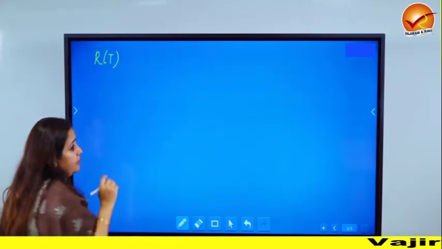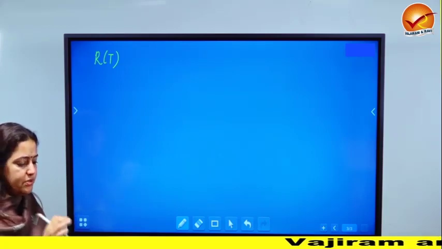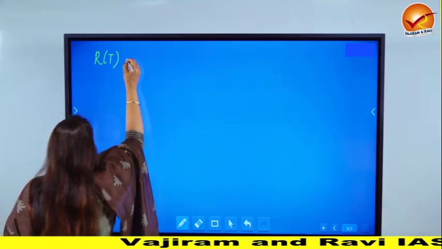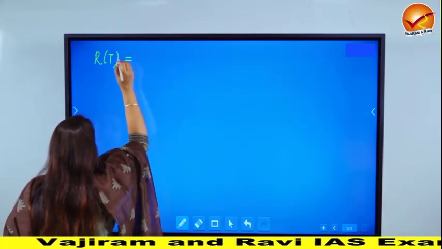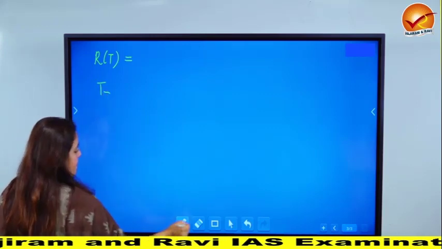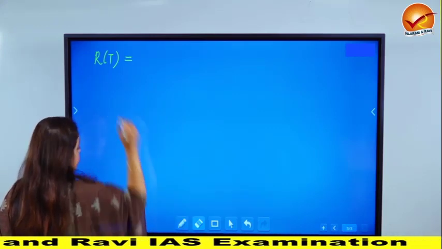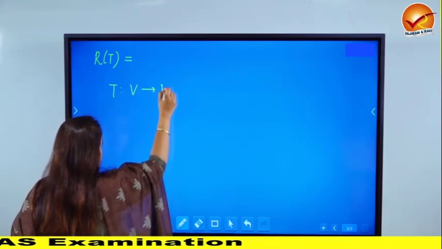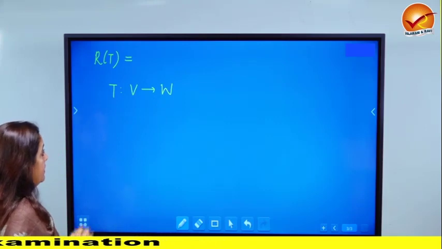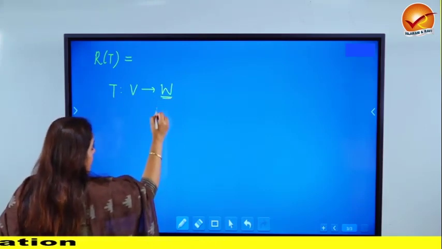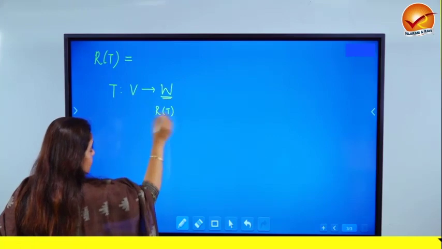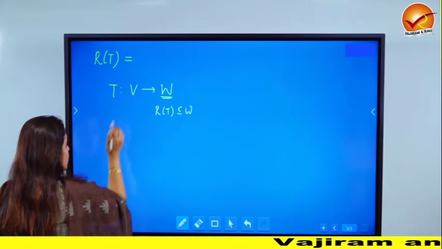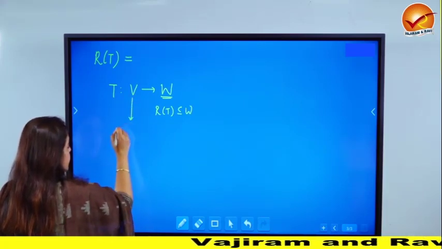Rank is the dimension of RT. Now, there is a very important and very simple two-liner proof that I'll attach again at the end of the video as a remark. There is a result which tells you that if T is a map from V to W, then first of all, RT is a subspace of W. It is contained in W, and it is not just contained, it is a subspace.